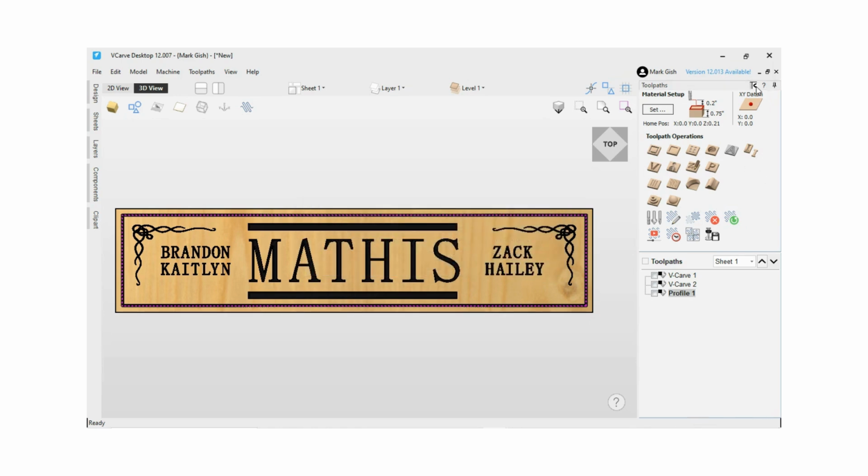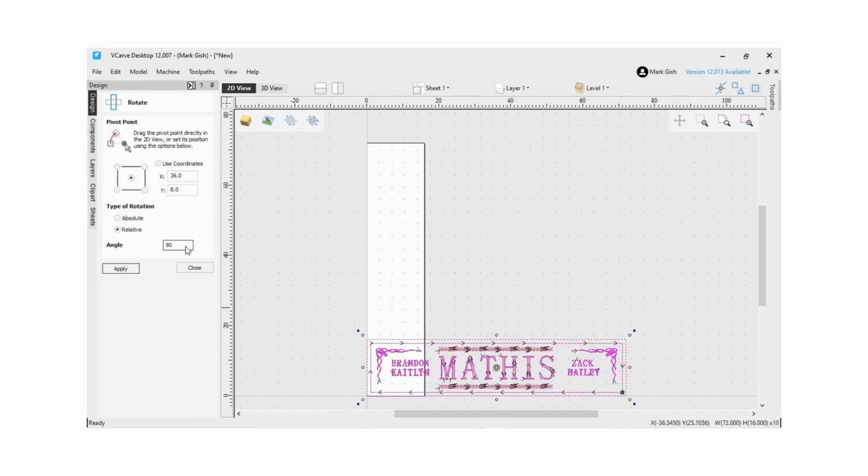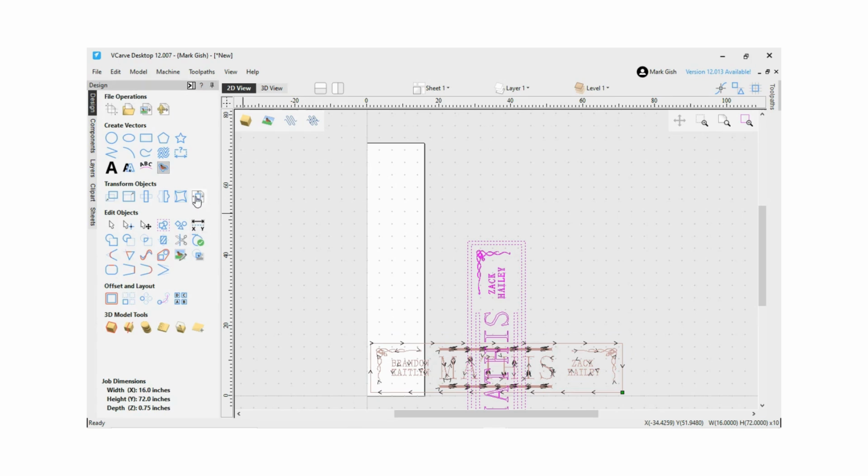Almost forgot to rotate the sign. We have to do this because it is going to feed through our machine from top to bottom. I only have to do this because it is a long sign that is too big to do in one cut.